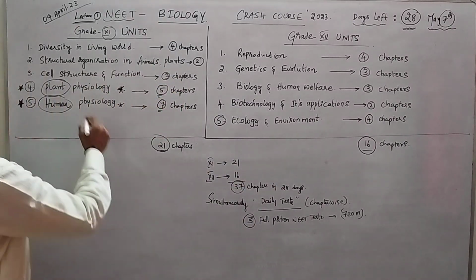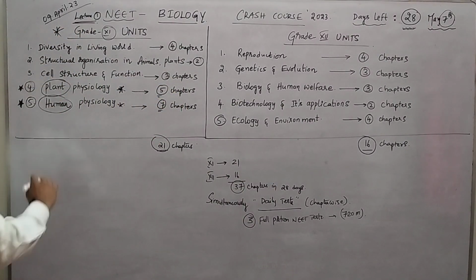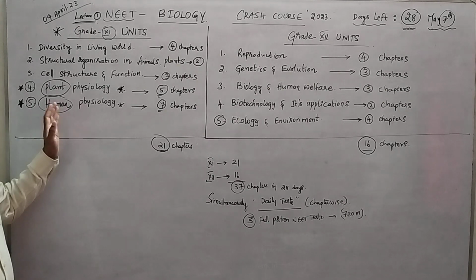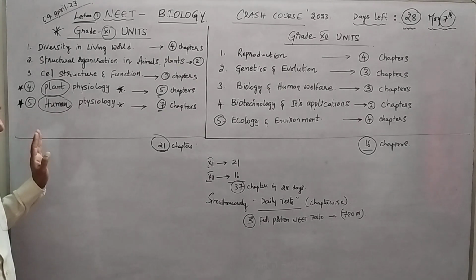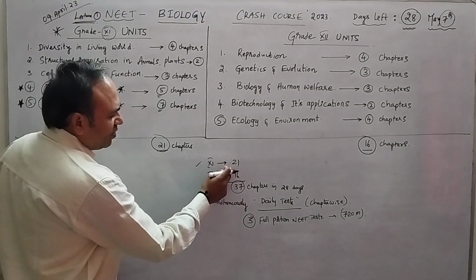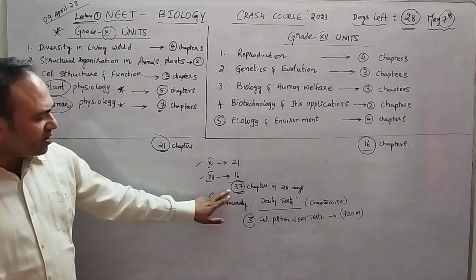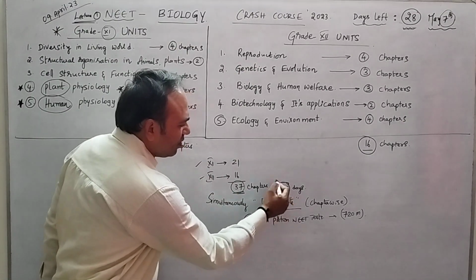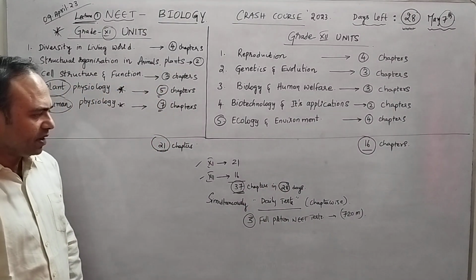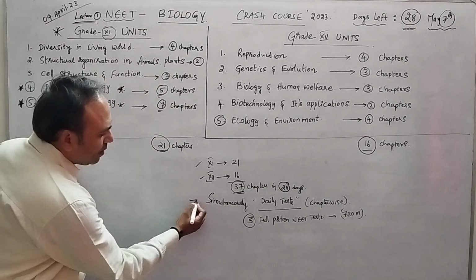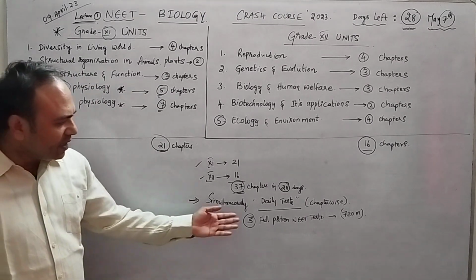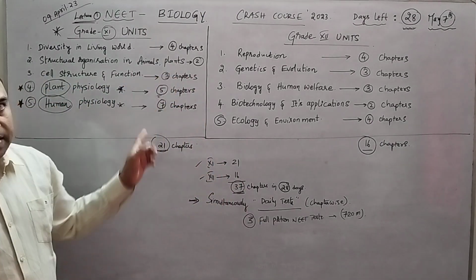So again, we are going to start our crash course of biology with grade 11. Now, 11th has 21 chapters, 12th has 16. In total you have 37 chapters and you need to cover them in 28 days. It's easy. Simultaneously, you have to write a daily test on whatever you complete here.